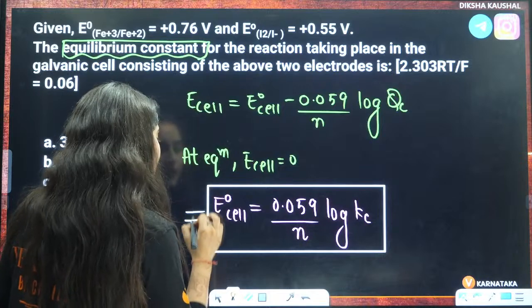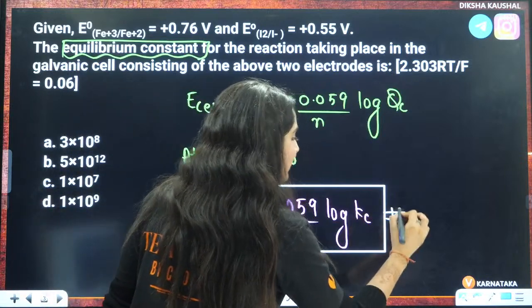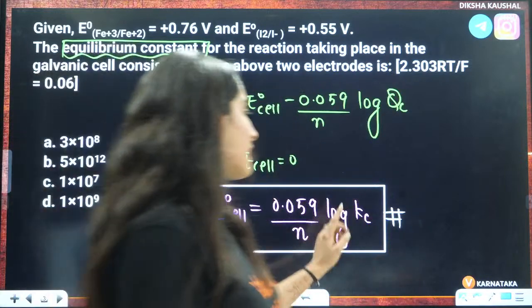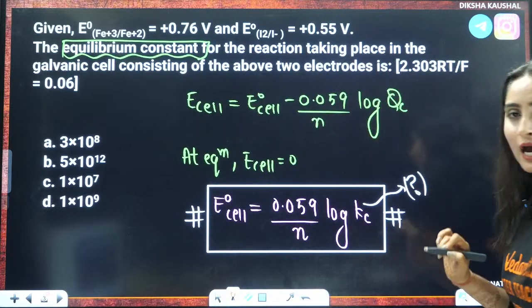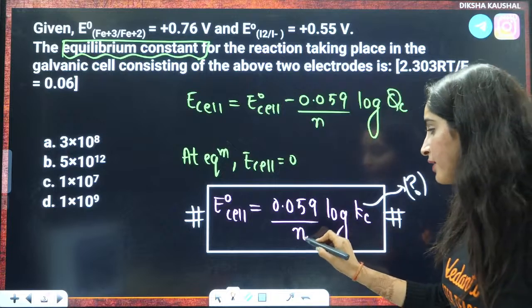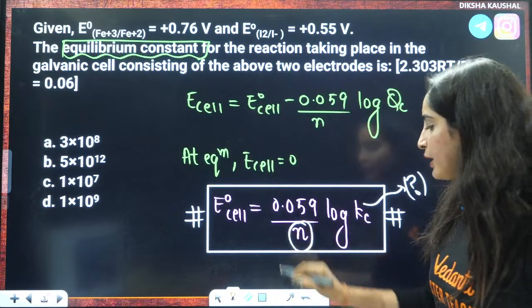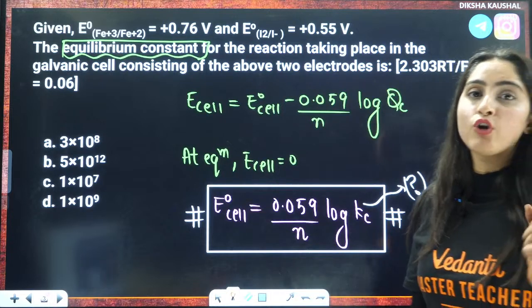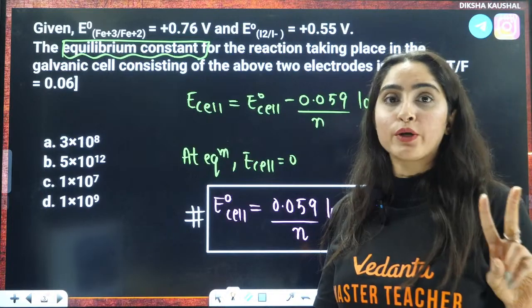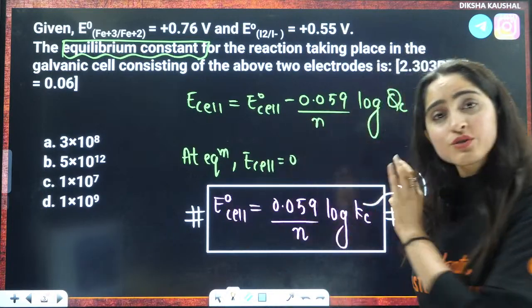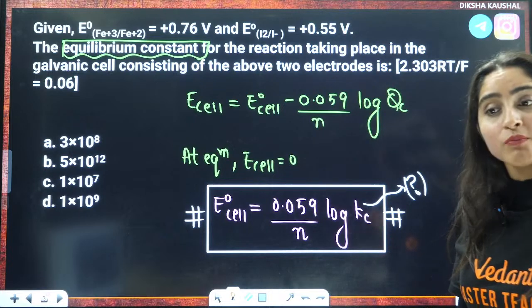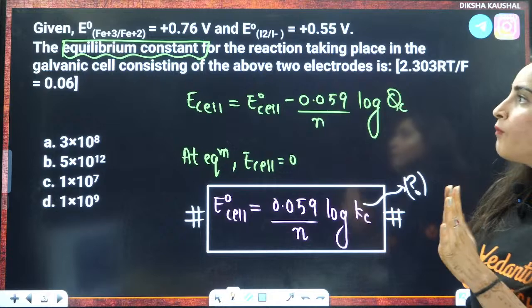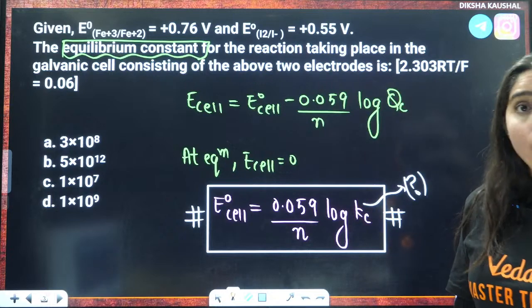Now you need to tell me what all we need to find. They are asking you to calculate the value of Kc here. So you need to find the value of N and the value of E naught cell. These are the two things that you need to find. After that, put them in this formula and you will be able to answer what is Kc, that is, the equilibrium constant. So now let us see how to find the value of E naught cell.